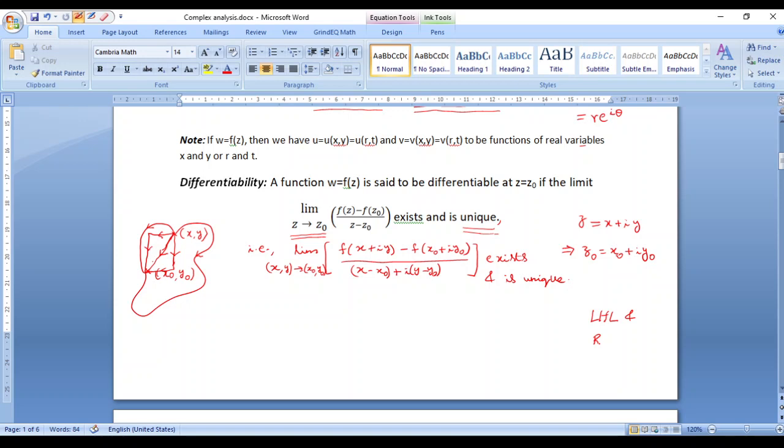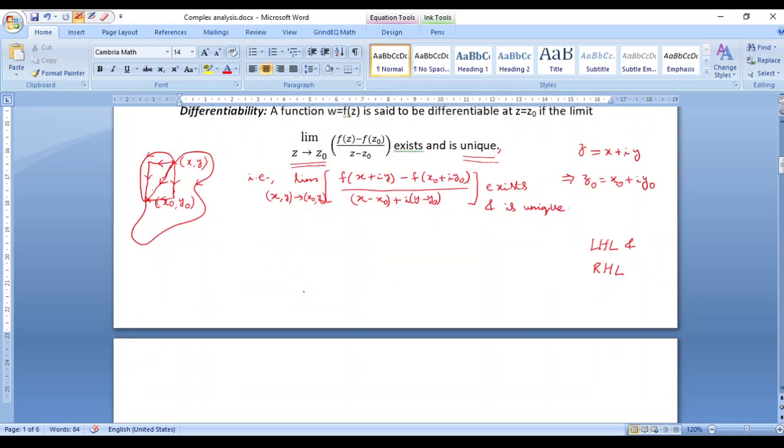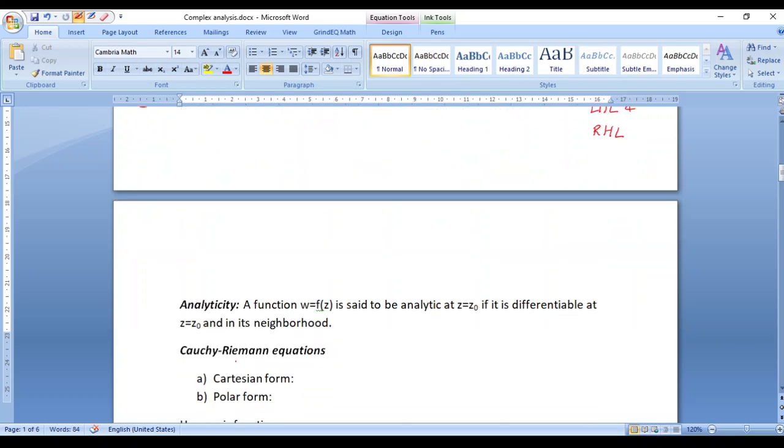So obviously analyticity is a stronger condition when compared to differentiability. And what do you mean by something being a stronger condition? That means that analytic functions are always going to be differentiable. Because for the function to be analytic, first of all it must be differentiable. And if it is differentiable, then it does not mean that it is always analytic.